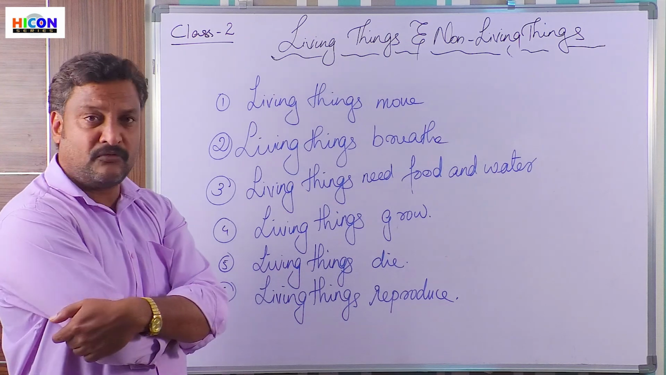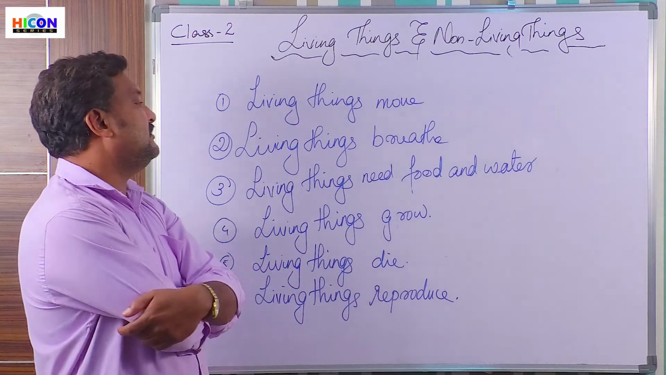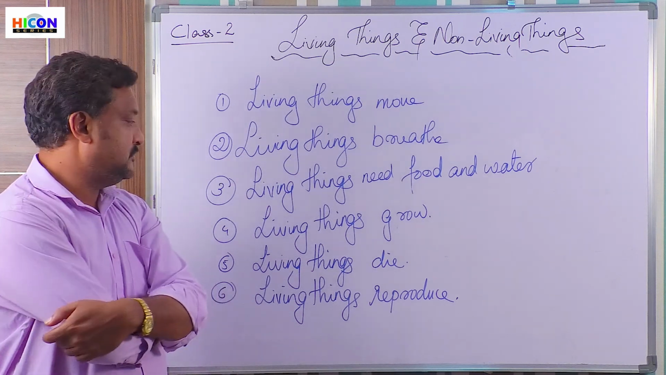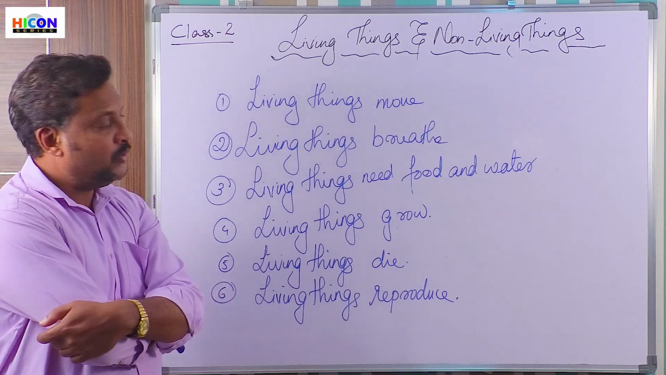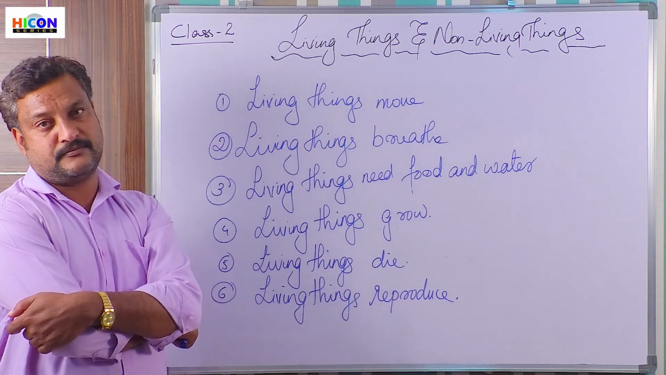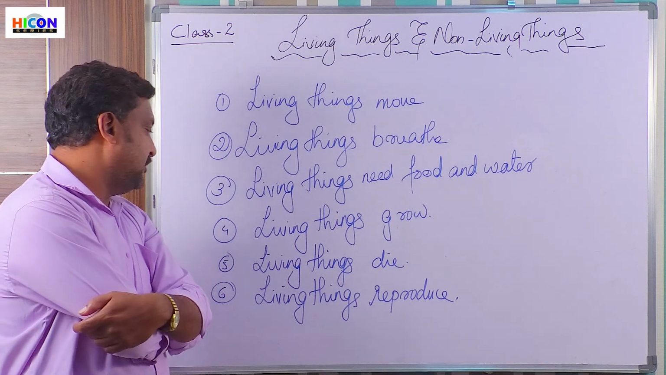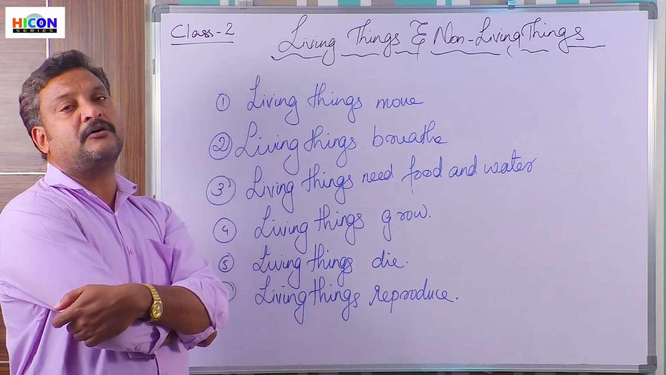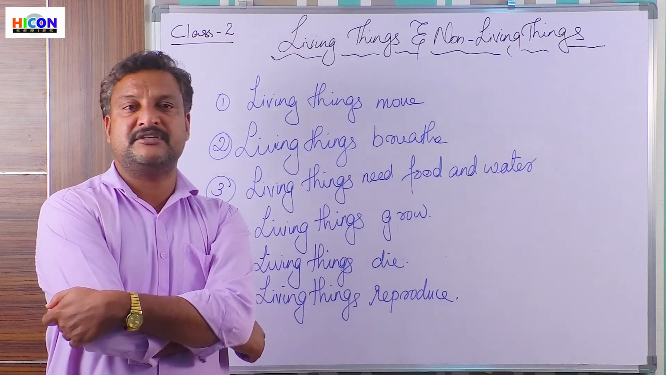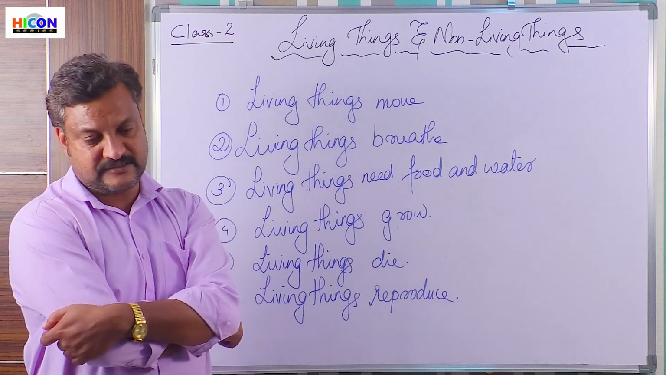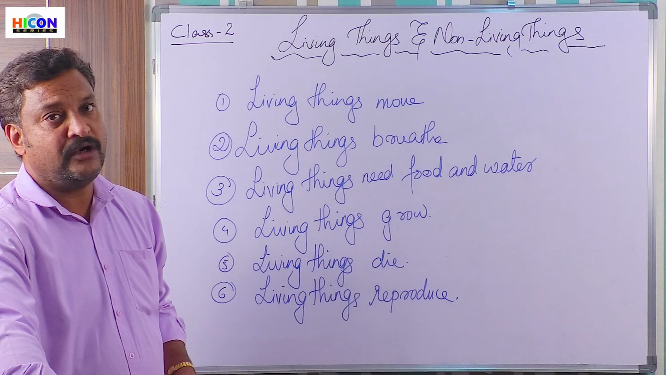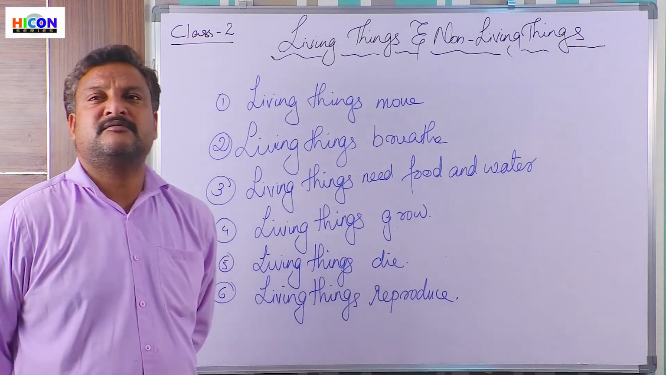Living things move from one place to another. Living things breathe. Living things need food and water. Living things grow. Living things die. Living things reproduce. Okay? So these are the 6 major features of living things. Now, shall we check the same with non-living things? Let us consider some examples.